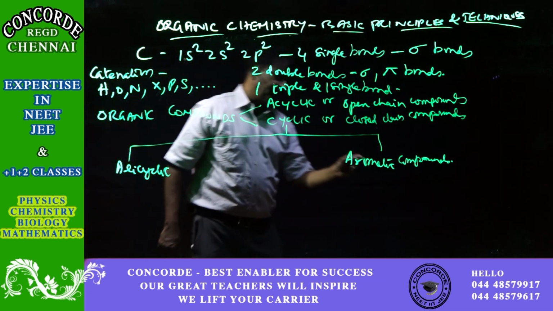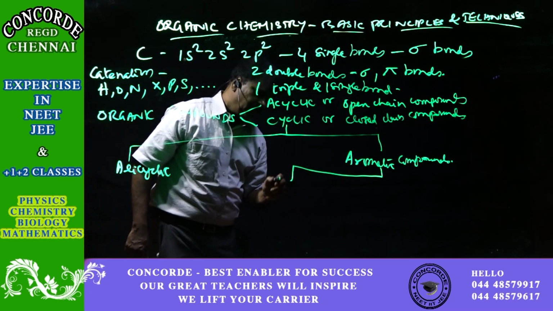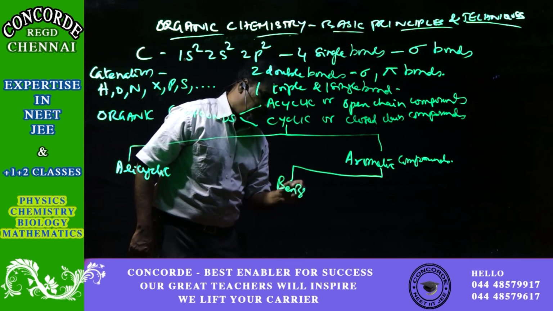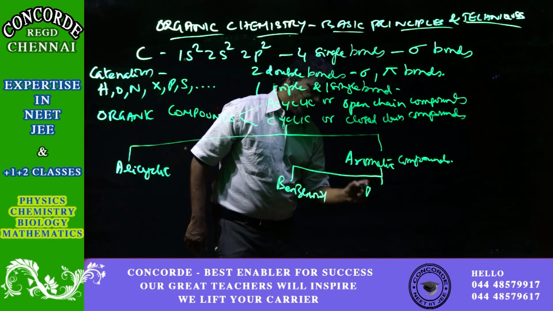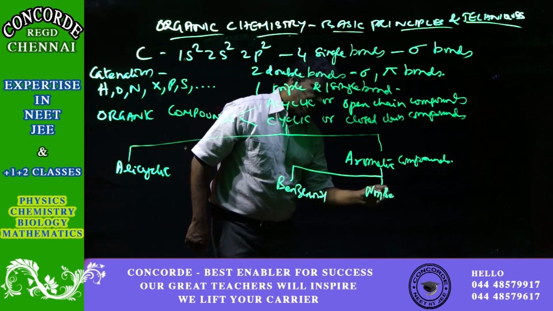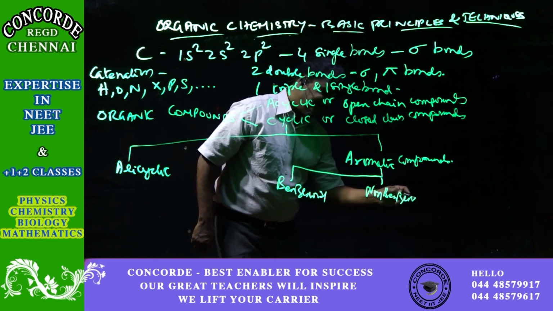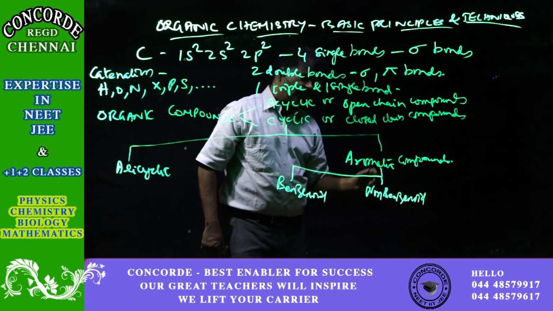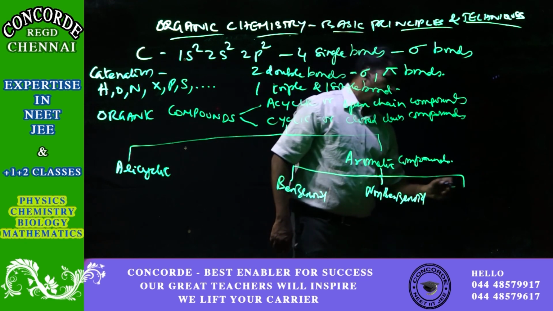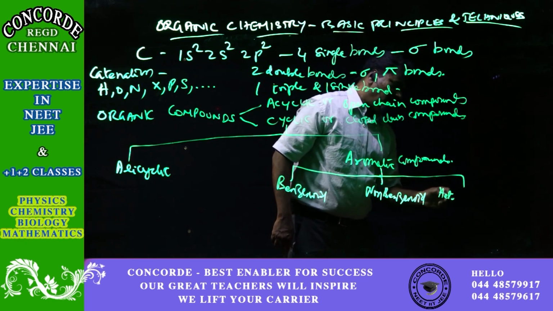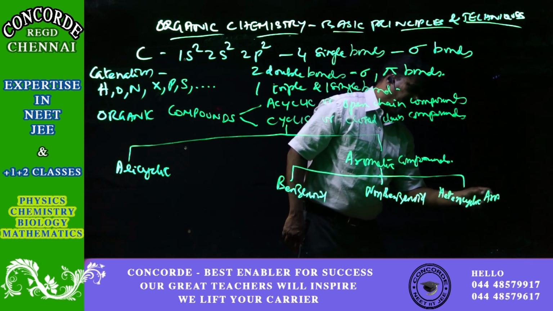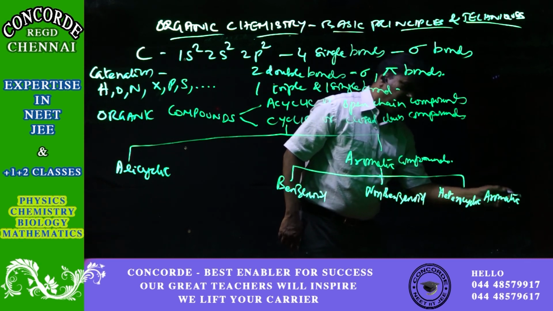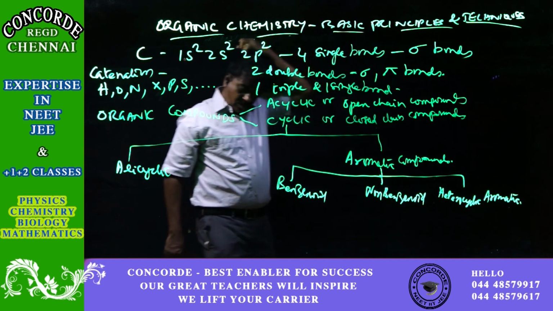Aromatic compounds can be further divided as benzenoid compounds, non-benzenoid compounds, and heterocyclic aromatic compounds.